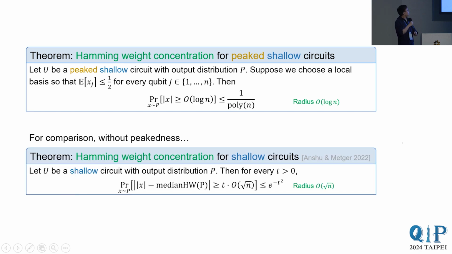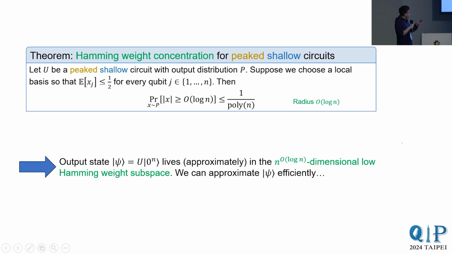But for comparison, it is known that the output distribution of a shallow, but not necessarily peaked, circuit is concentrated on a Hamming ball of radius square root of n. So log n Hamming weight concentration means what? It means the output state psi mostly lives in this n to the log n dimensional low Hamming weight subspace. It's n to the log n dimensional because the total number of strings of Hamming weight at most log n is at most n to the log n.